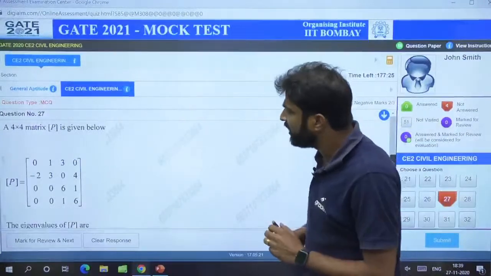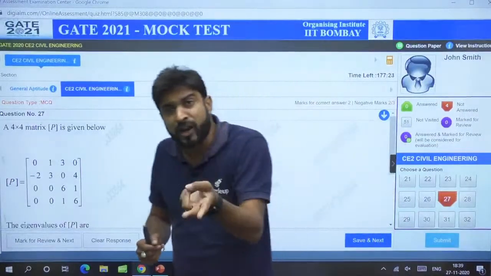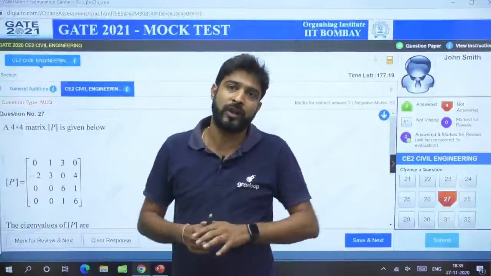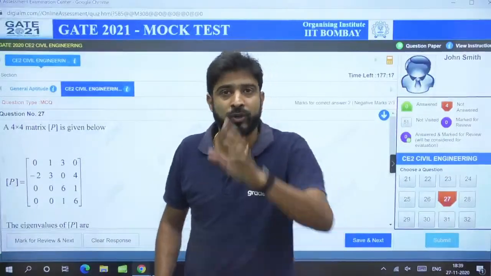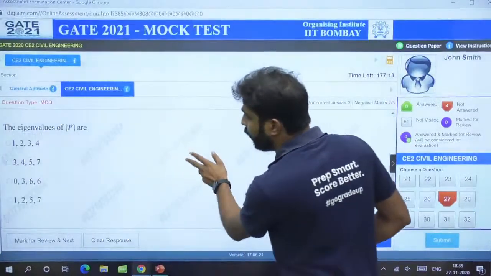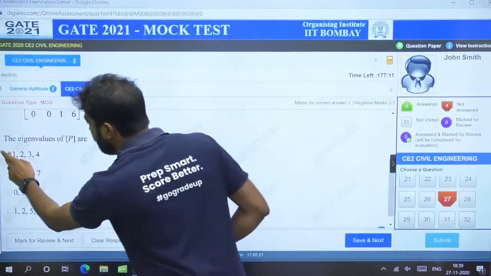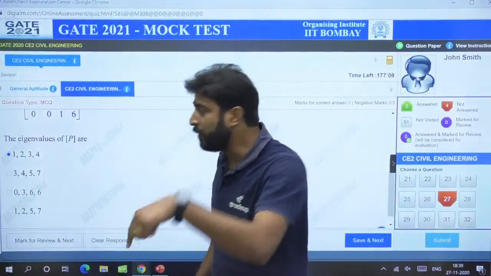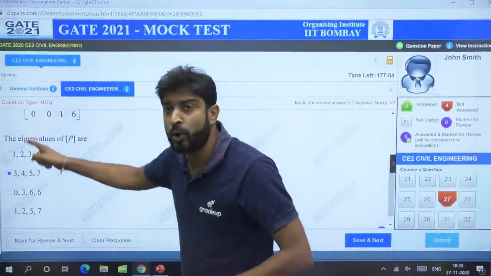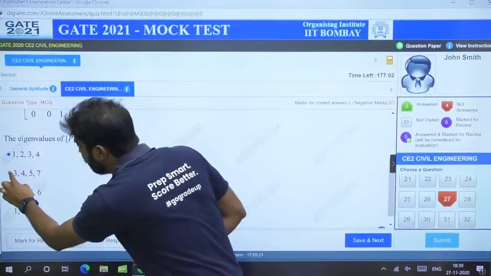One thing more, sir, there will be confusion between MSQ and MCQ, because in MSQ also there will be 4 options, and in MCQ also there will be 4 options. The difference is that suppose you want to solve this question and it is an MCQ. I have selected like this. If you have selected the second, then you are not able to select multiple options.